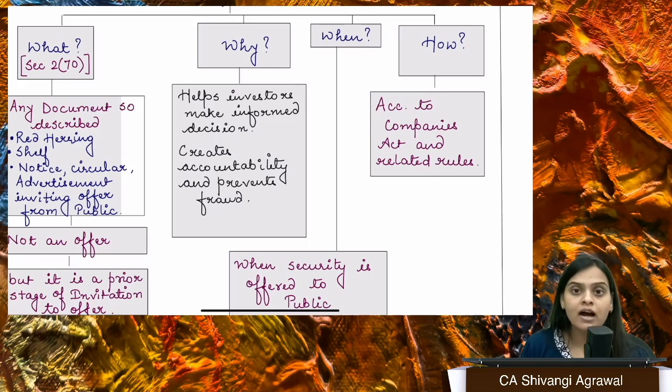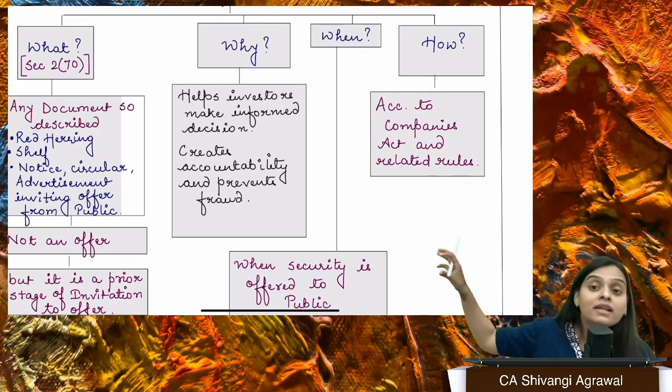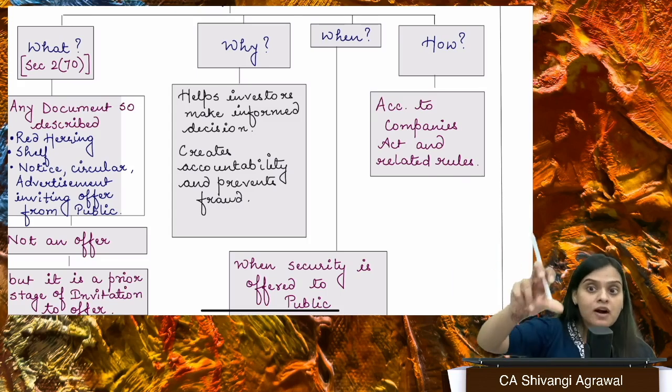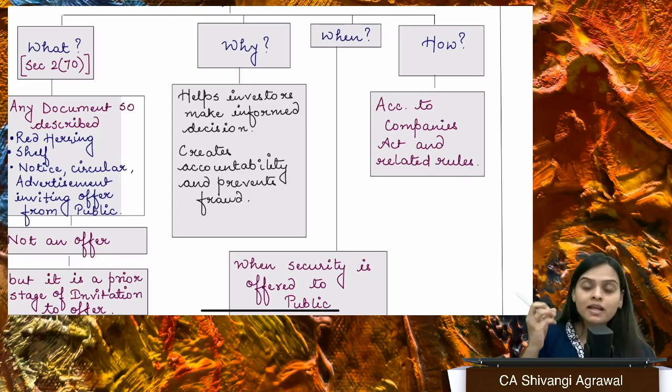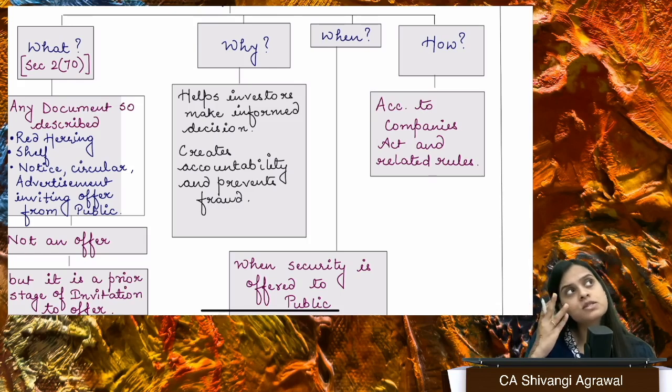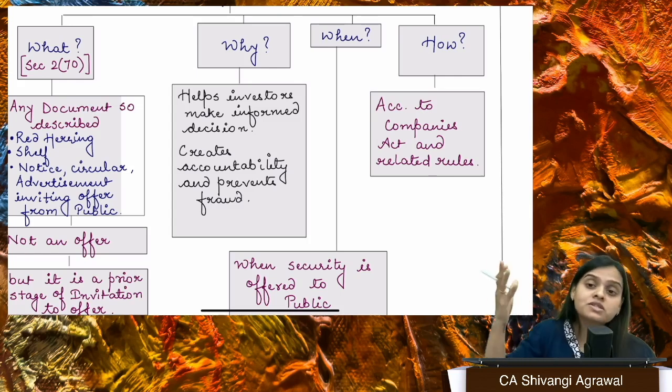Why? Because it will have so many details which are mandated by law, that if you're raising funds from public, they are gullible investors. They might not be knowing, they might not be aware of the entire happenings, right? Because even if I am going to invest, I might be knowing certain things about a certain company, but might not know certain things about another company, right?